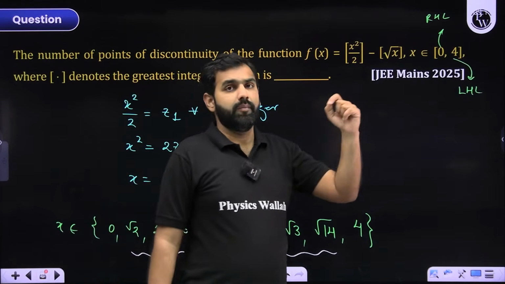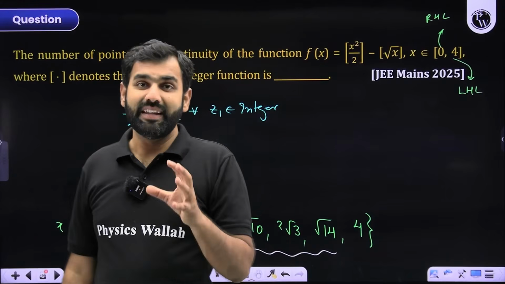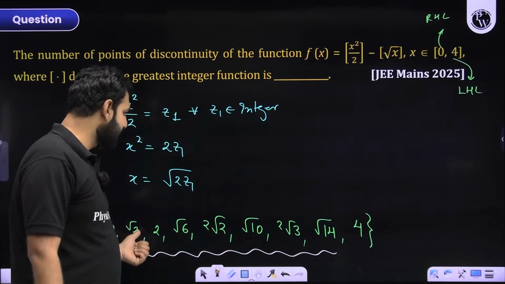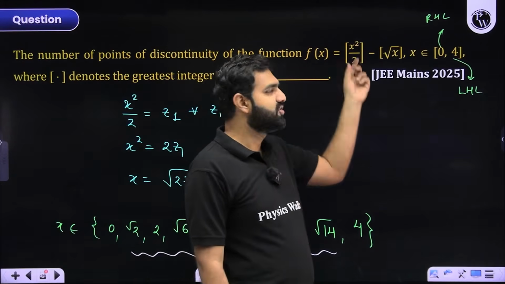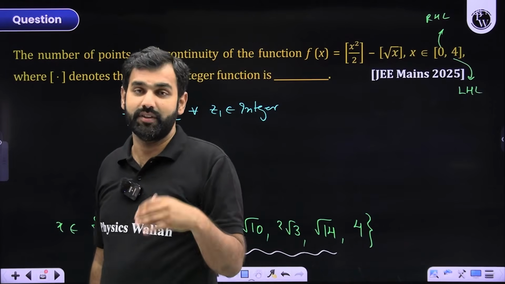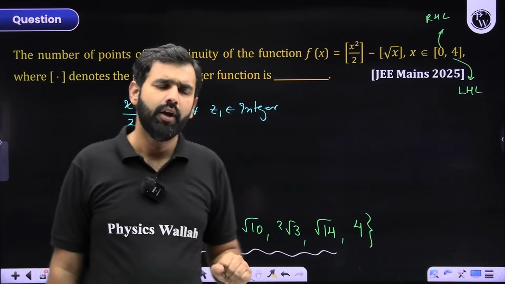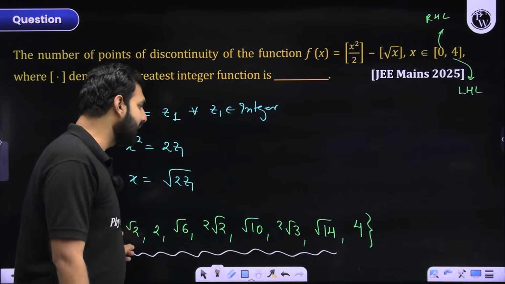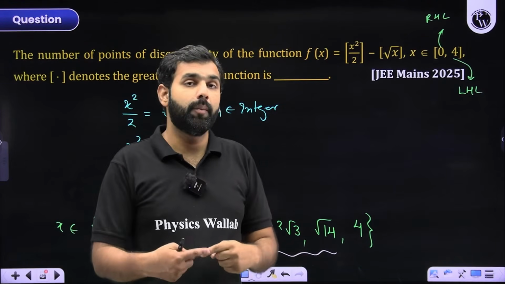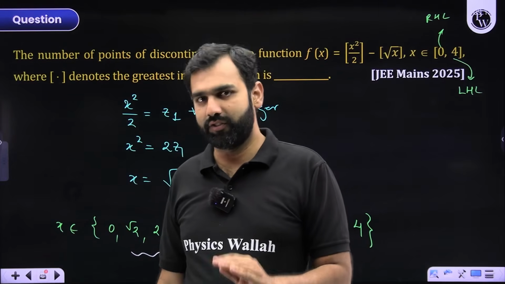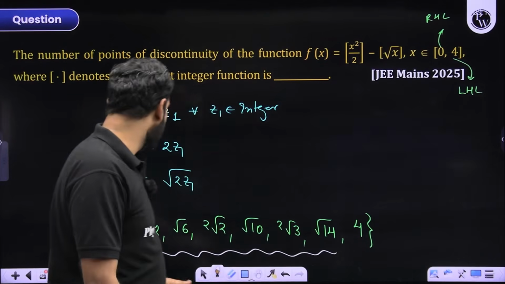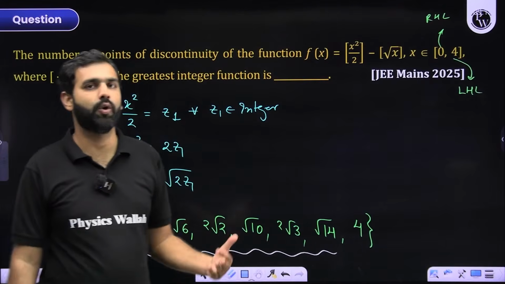This x square by 2 will be becoming an integer. And at these points, if it is becoming an integer, this GIF will be discontinuous. It will become a discontinuous function, or it will break. The graph of the function will break. So of course, without any hesitation, you can include these points when you talk about the points of discontinuity of this function. But I hope you remember 0 and 4 could be or could not be.